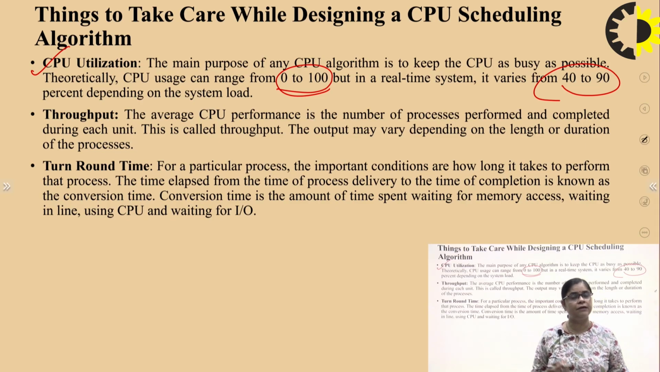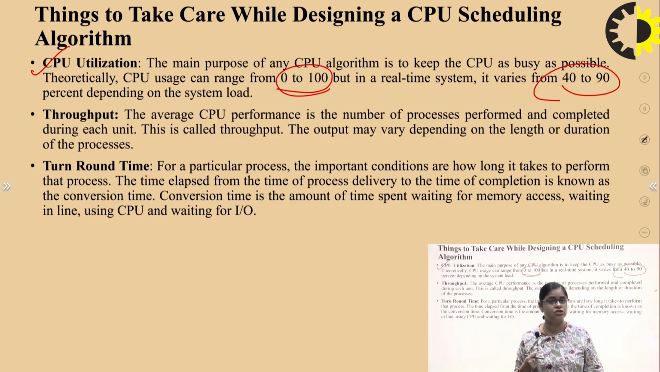So we have to keep in mind how our CPU is utilized, right? We want the type of algorithm where our CPU is maximally busy. So we have to keep CPU utilization in mind when we are designing a CPU scheduling algorithm.